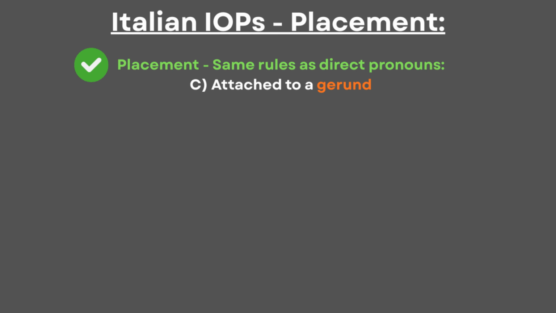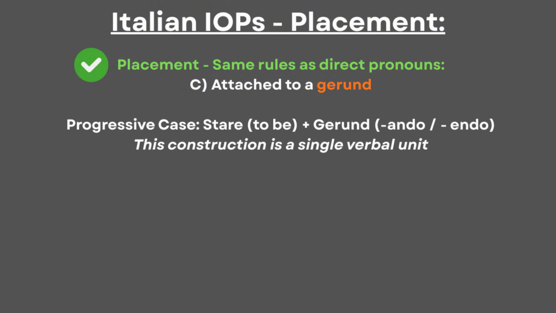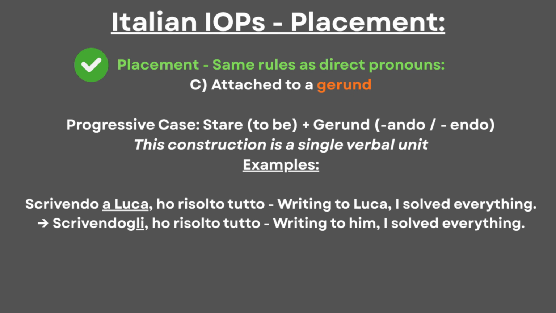Furthermore, we can attach indirect object pronouns to gerunds, which again is a tricky but practical concept. The most common use is again the progressive tense that uses the verb stare, to be, as we can see in comparison to the basic form. Scrivendo a Luca ho risolto tutto. Scrivendogli ho risolto tutto.